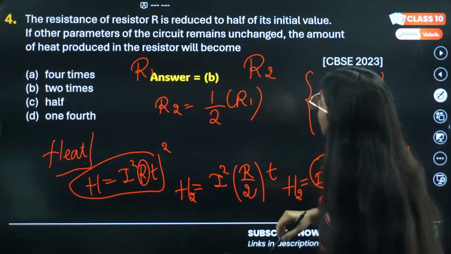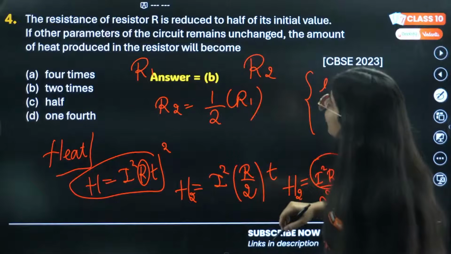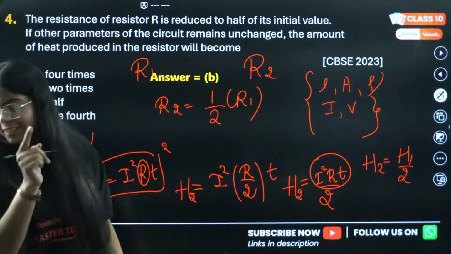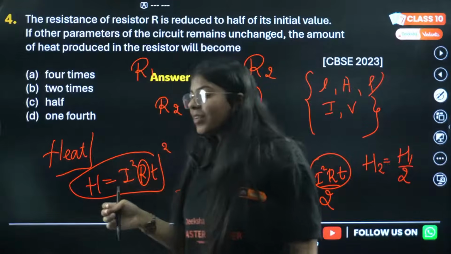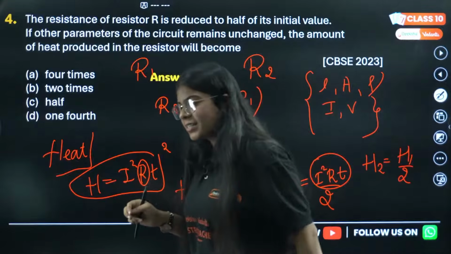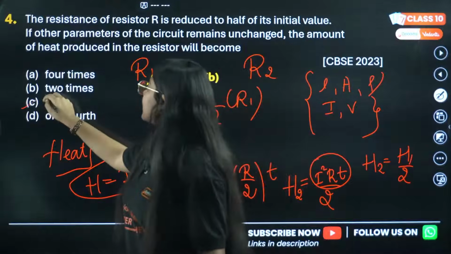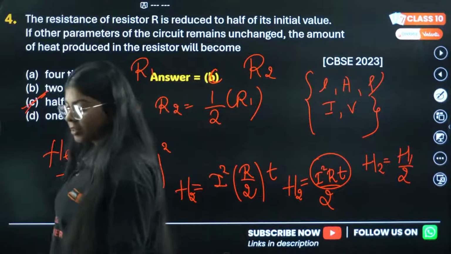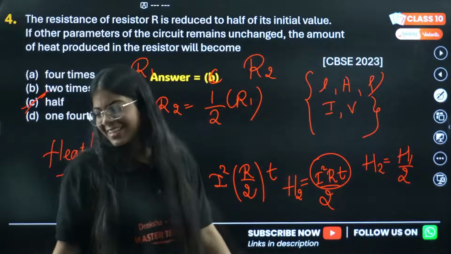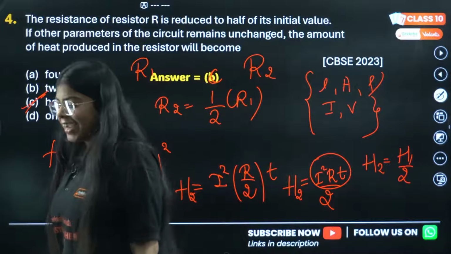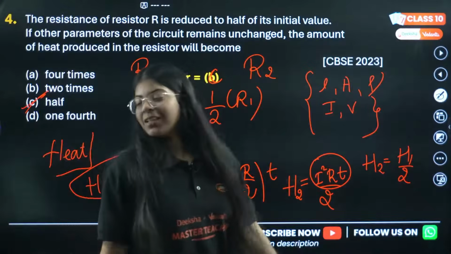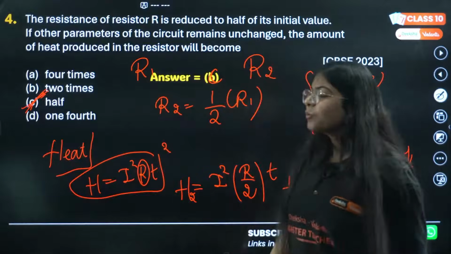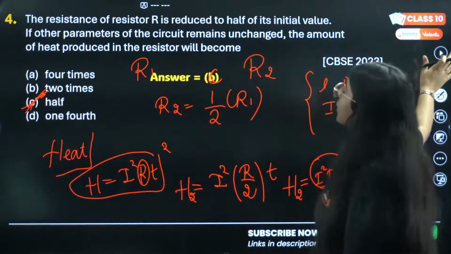Did I write the wrong option as the correct one? Whoever said C was right. Trev said C, Rohit said C. Okay, C is correct. Actually, the answer is C. Yes, you were right, my dear children. The heat will get half in that circuit.